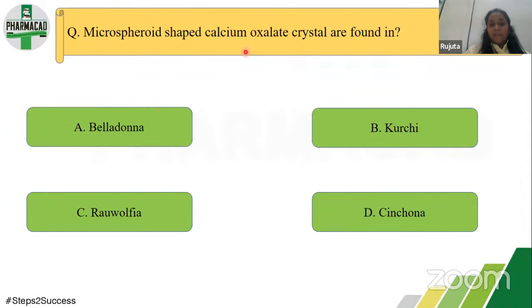Then microspheroid shaped calcium oxalate crystals are found in what? The answer to this is again belladonna. Kurchi, if you see, generally has prism type of calcium oxalate crystals. Then acicular crystals are also seen in some drugs. So different types such as rosette, prisms, and acicular calcium oxalate crystals are observed. Now microspheroid crystals are specific for belladonna.